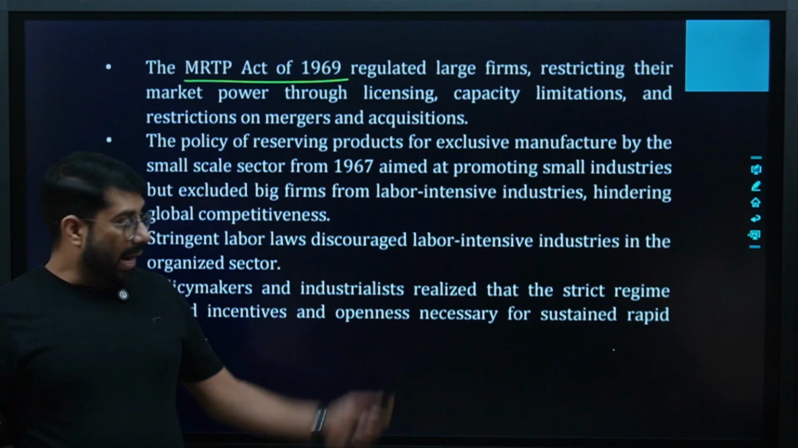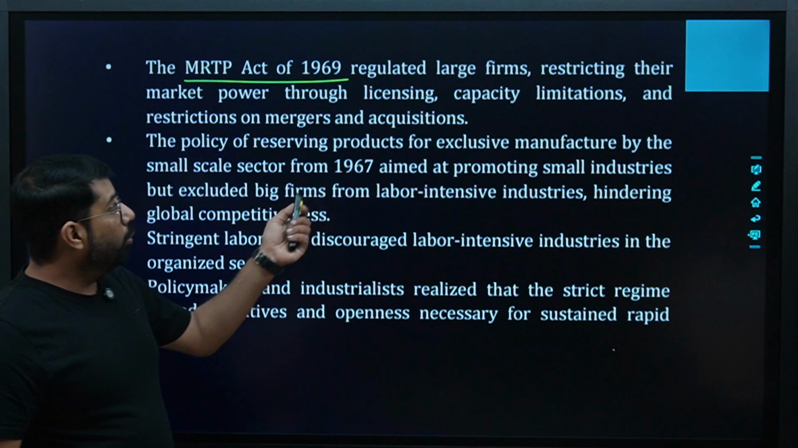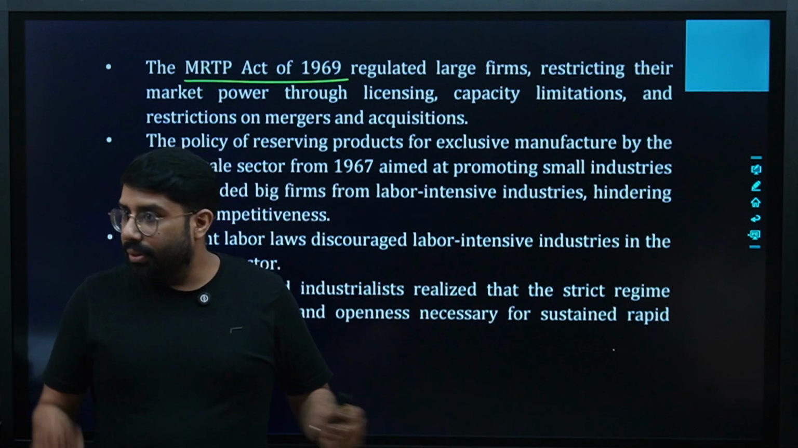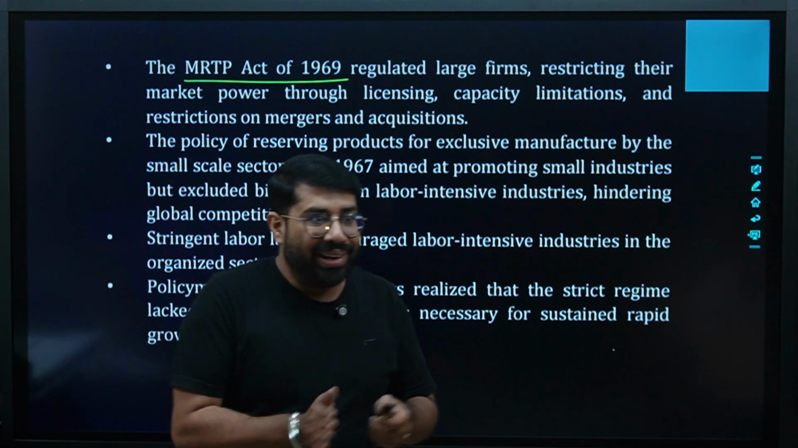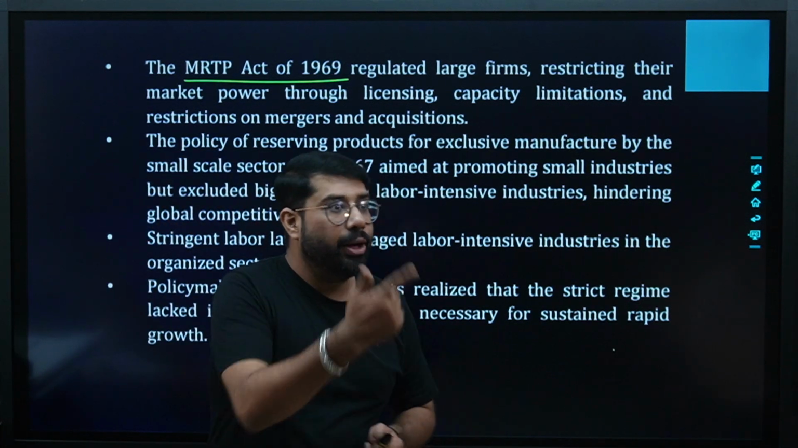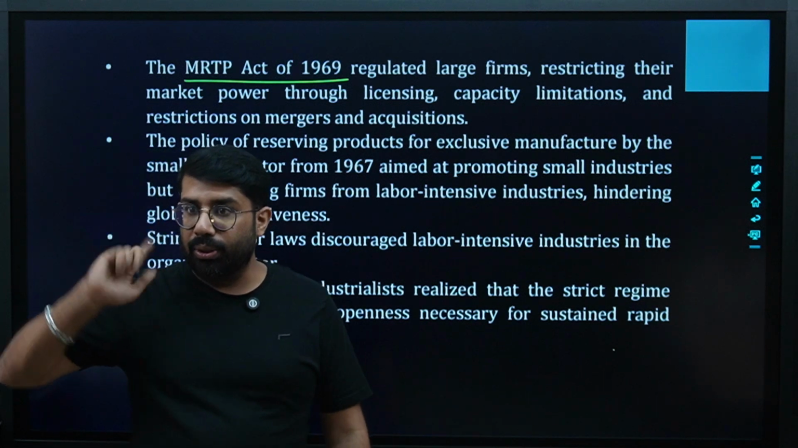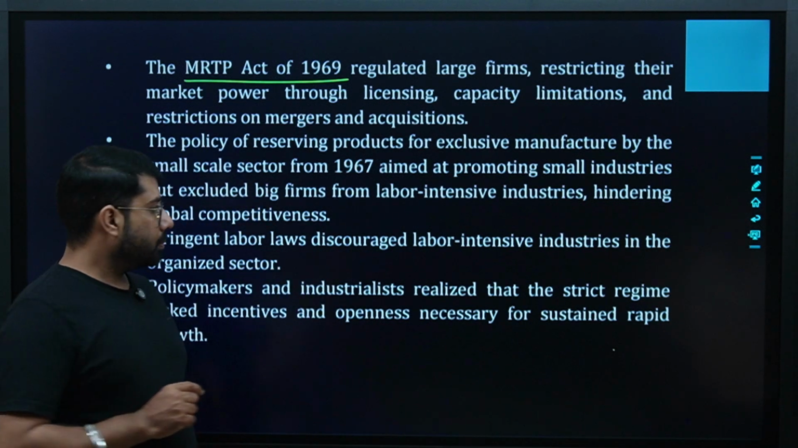Yes or no? And gradually, as we move from one year to another, we are getting close to 1991, the year in which we will implement the new industrial policy. Because of these problems only, NIP was introduced. Are we clear? Right?